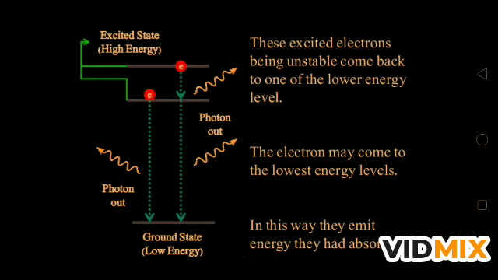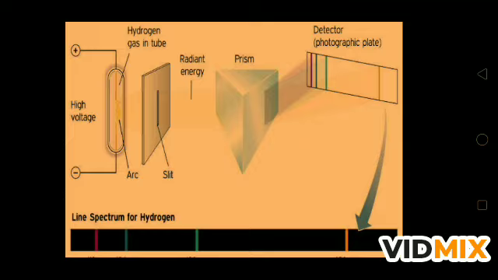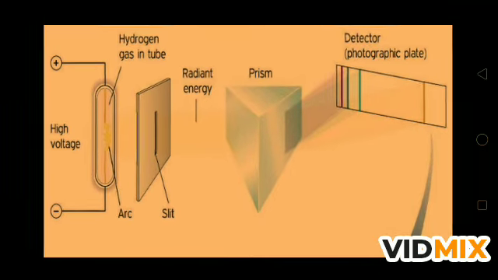Means if the electron has gained energy to go into the higher level, when it comes back to the lower level, it radiates the same amount of energy back. So if you see in the figure, the electron which is coming from the higher level to the lower level, from the higher level to the ground level, or we can say the ground state, the energy is released in the form of a photon. Here we can understand how it has happened.